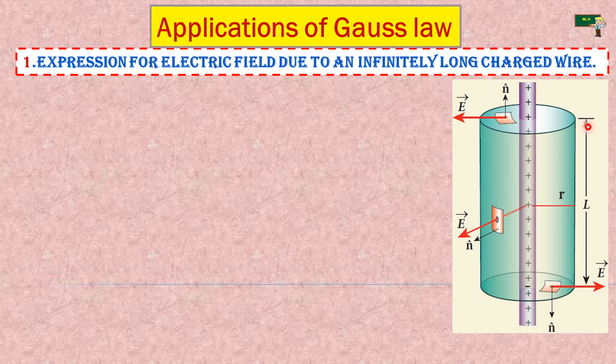The length is L. That means the cylinder has the length L, and the distance from the wire to the electric field point is R.